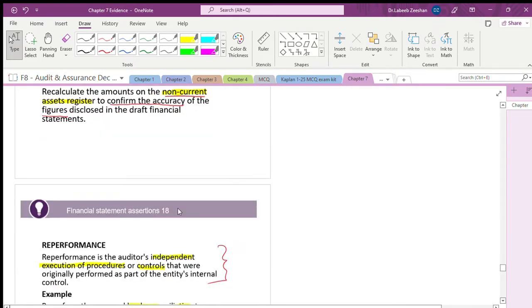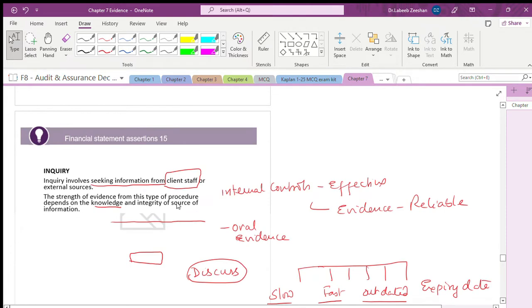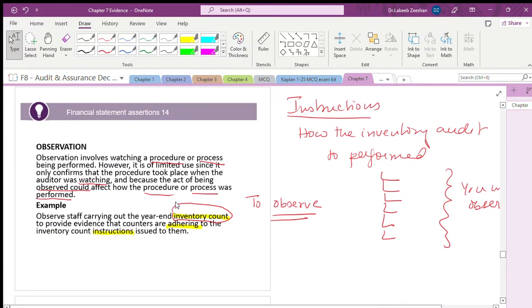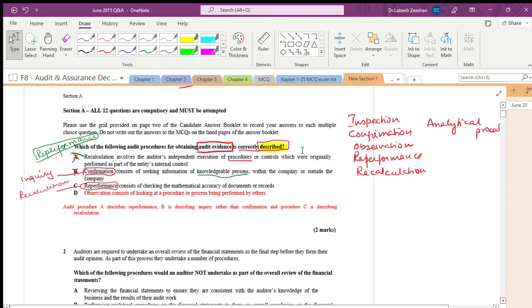Inquiry, observe: watching a procedure or process being performed by others. Is it right? Now you understand which is right and which is wrong. Next.